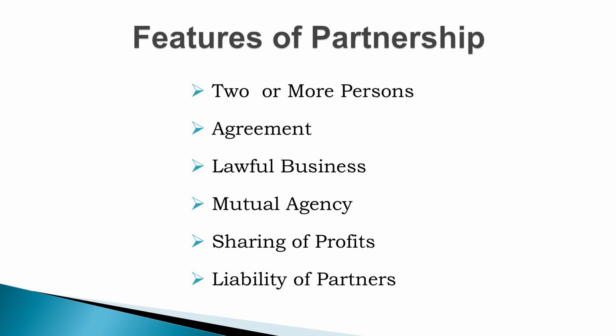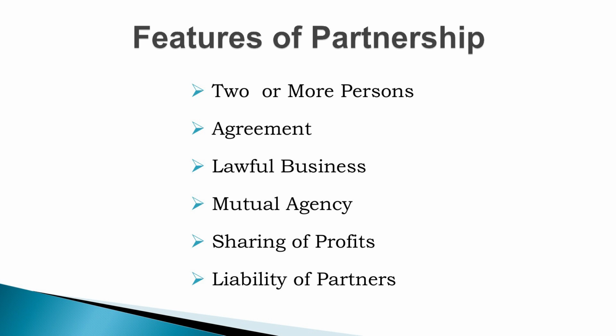Next one is agreement. There is an agreement among the members, among the persons, among the partners. So, there is a relation among the partners. That relation is not a natural relationship.